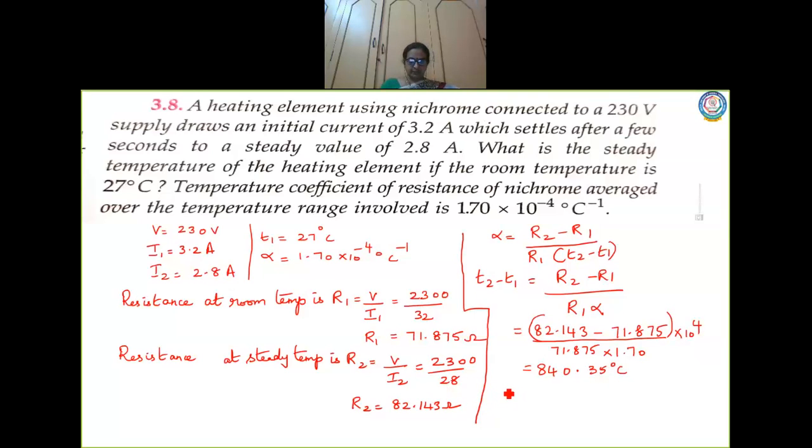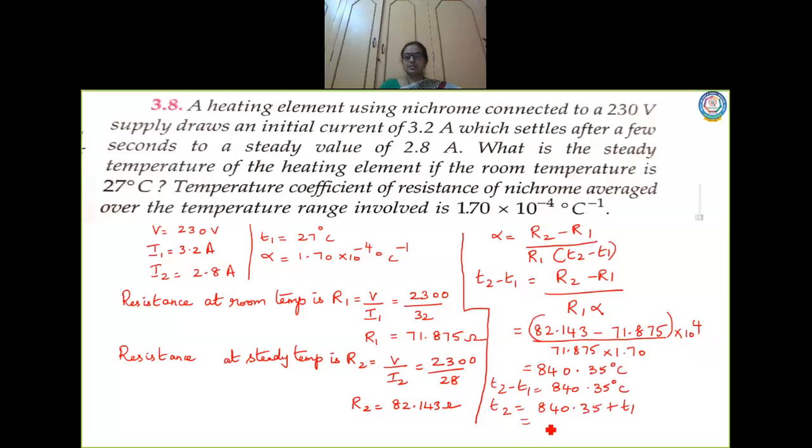Okay, now I need to find out what? T2. So T2 minus T1 is 840.35 degrees Celsius. Now my T1 value is 27 degrees Celsius. So from that I can find out the value of T2, which is 840.35 plus T1.